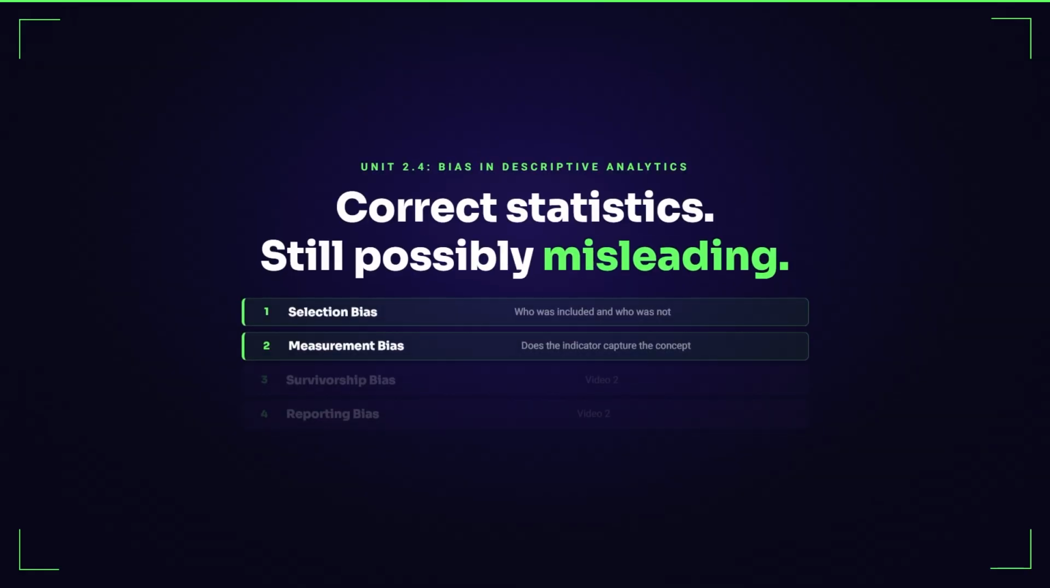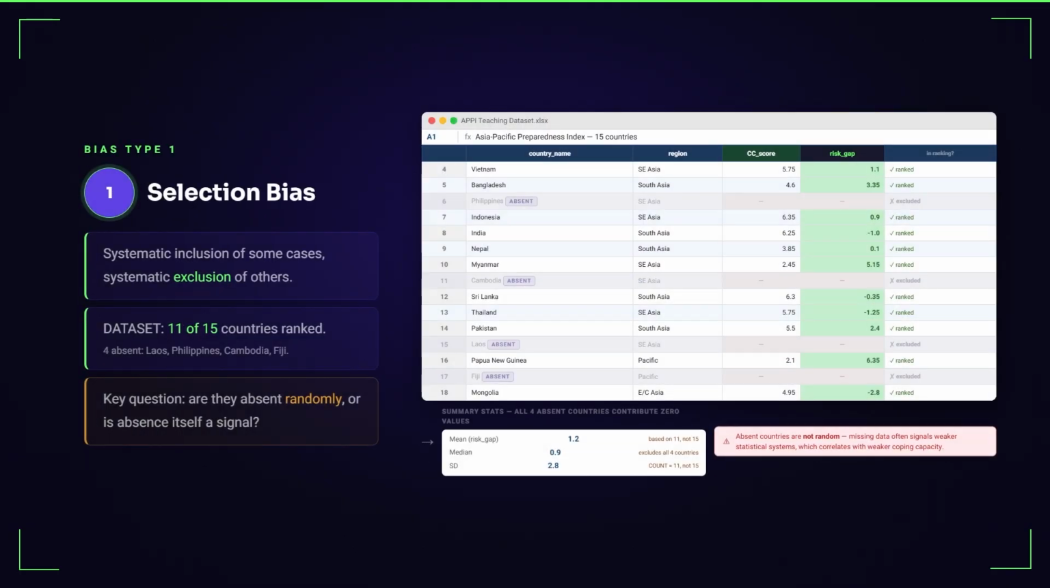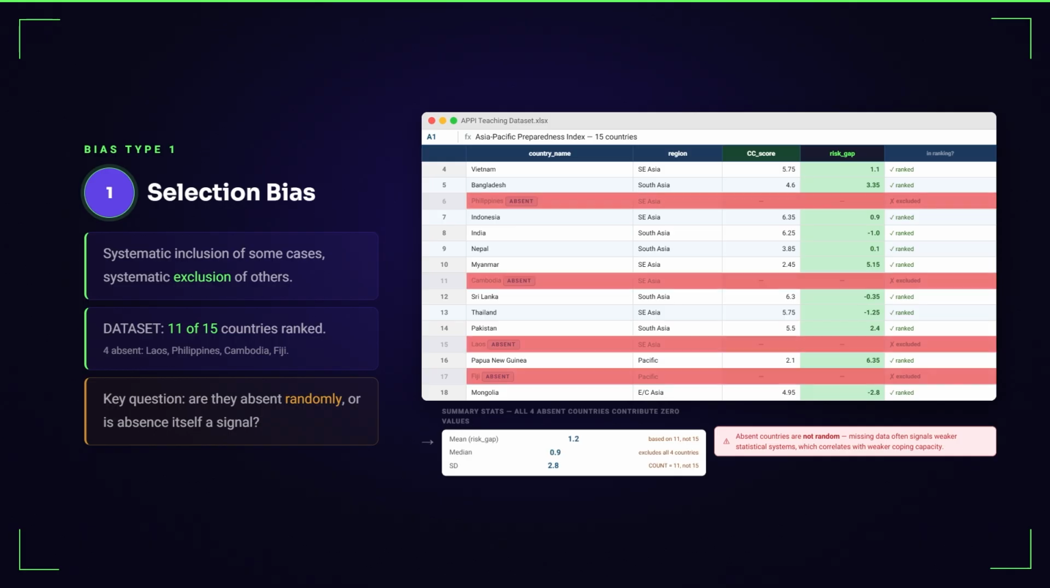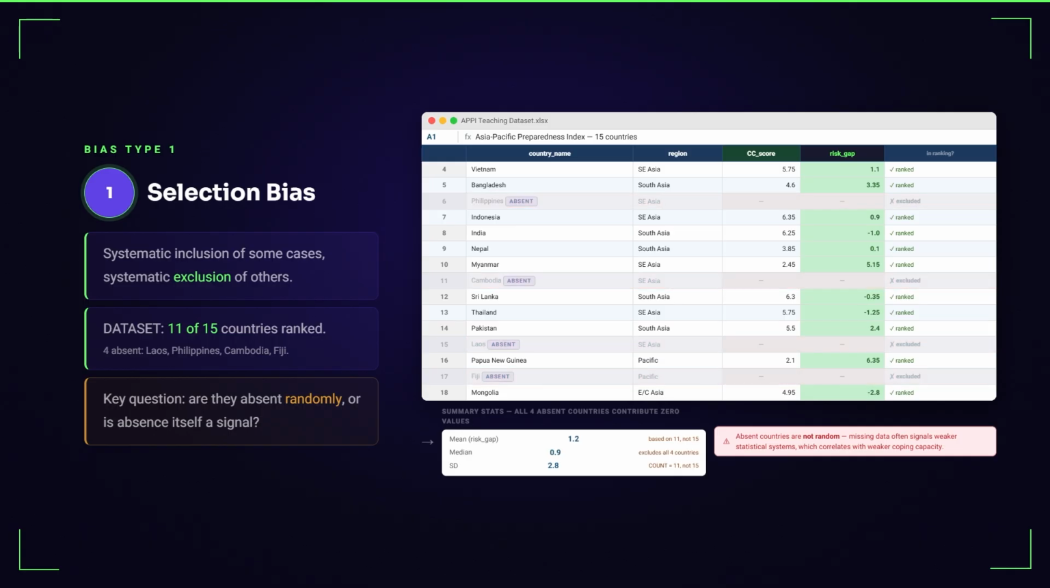Bias type 1 is selection bias. Selection bias happens when a dataset systematically includes some cases and excludes others. In this dataset, the risk gap ranking covers 11 of 15 countries. 4 countries were absent because their data were incomplete. Now ask the critical question. Are these 4 countries missing at random, or is there a pattern?